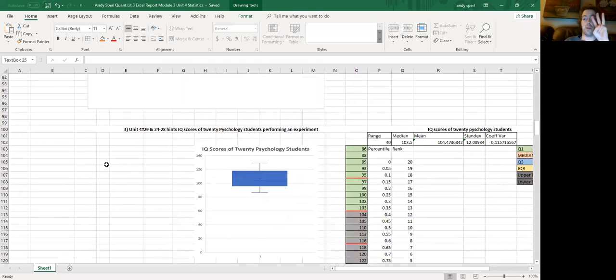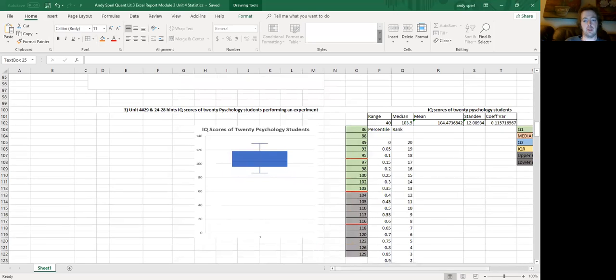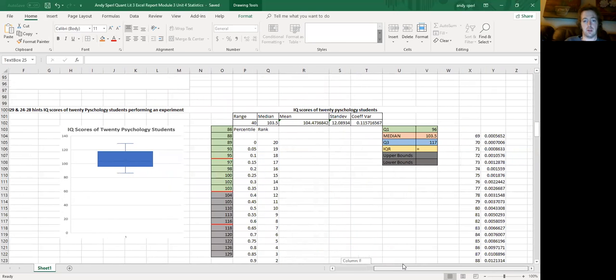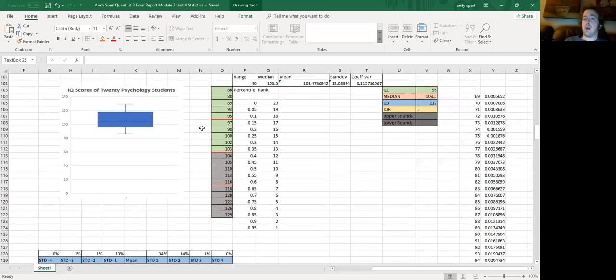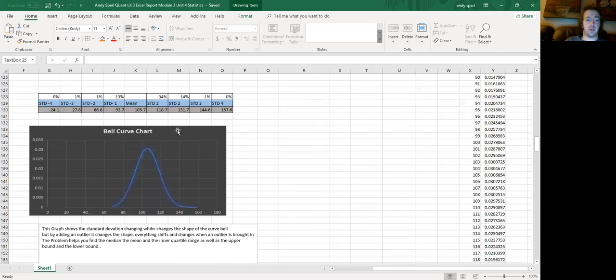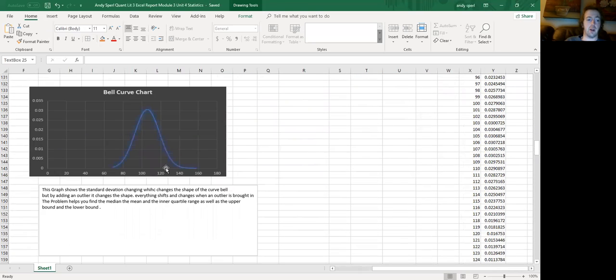Now on to number 3. And this one is, hint, IQ scores of 20 psychology students performing an experiment. Now this one shows IQ scores of 20 psychology students. We have the range, the median, the mean, the standard deviation, and the coefficient of variation. And the graphs here show the differentiations, as well as the bell curve chart.